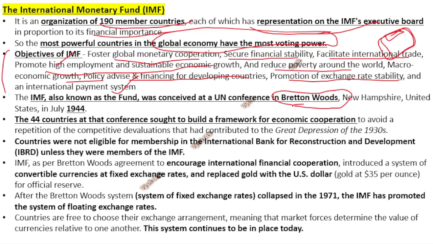Okay, and there was a conference in 1944, the Bretton Woods Conference, at a place in the USA. There, when it happened, the IMF and the World Bank were born. So the 44 countries at that conference decided that we have to build such a framework, and that is how the IMF was formed. The IMF in short is sometimes called the Fund, just F-U-N-D, Fund.